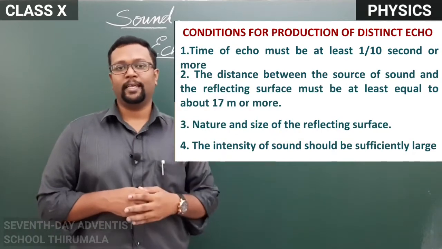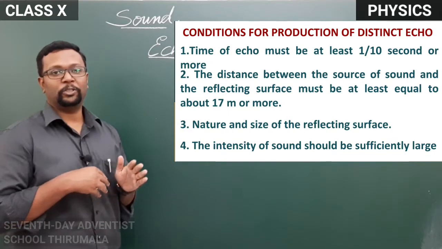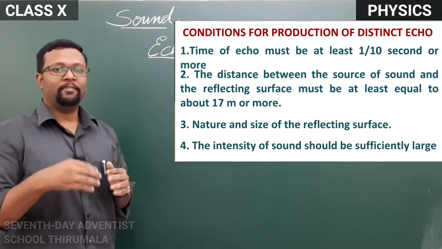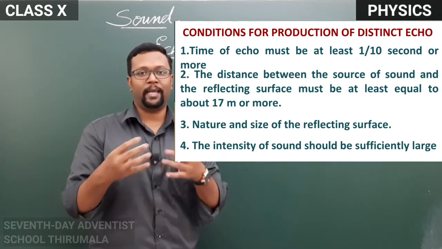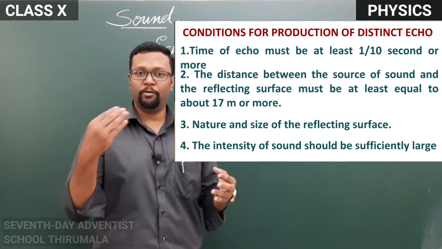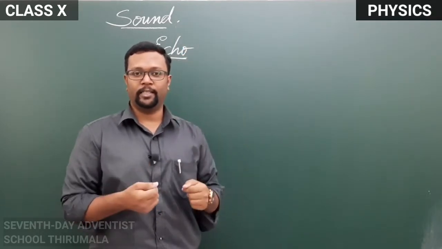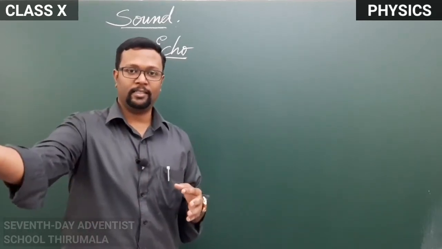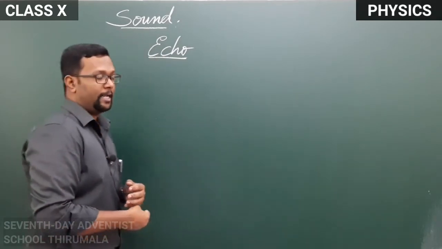So anything of a large size is needed for the reflection of the sound. And the fourth point is that the sound should be of sufficient intensity for it to travel till the obstacle, strike it and get reflected back. If the intensity of the sound is less, then it will not go and come back. It will dissipate its energy and the sound will not reach us. So sound should be of a high intensity, a loud shout or a sharp clap or the sound of a gun or a drum, so that it can travel the long distance and come back to us.